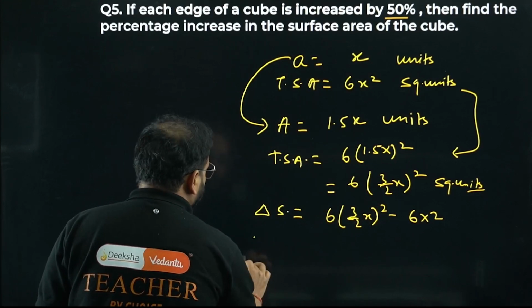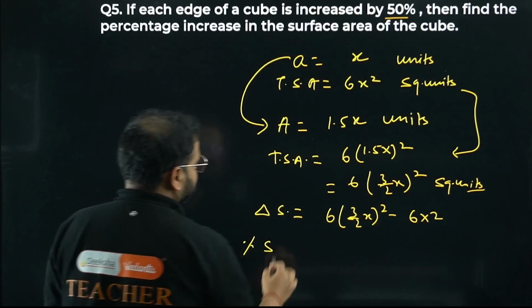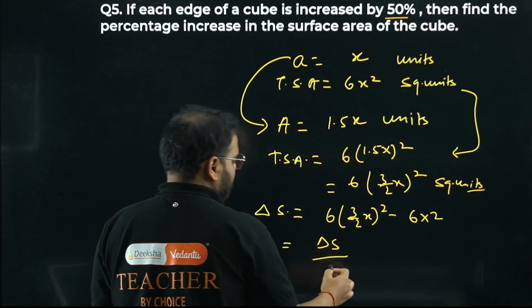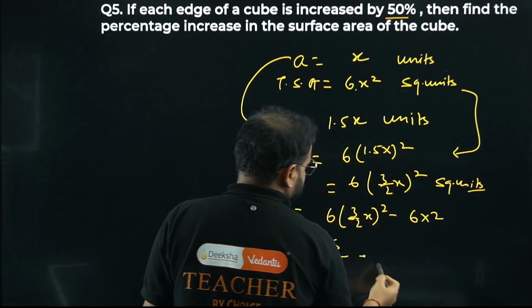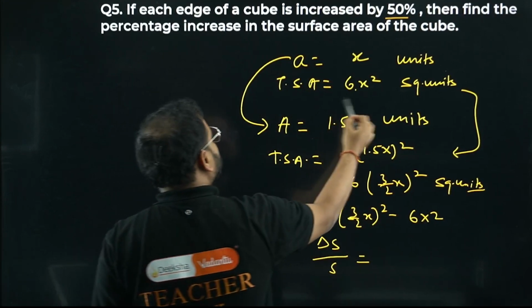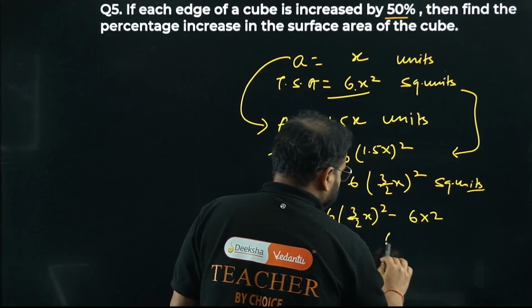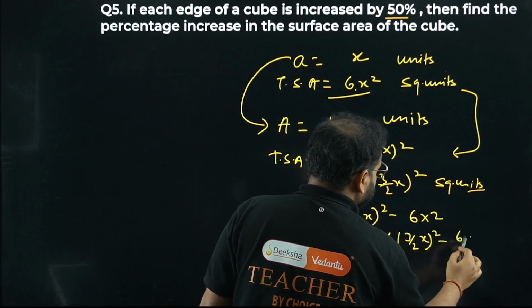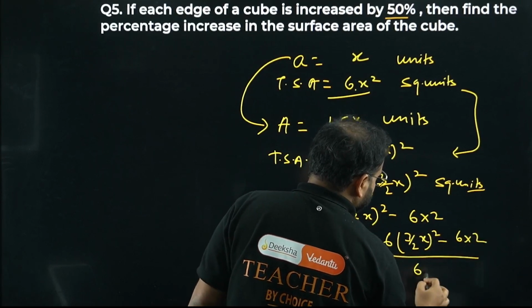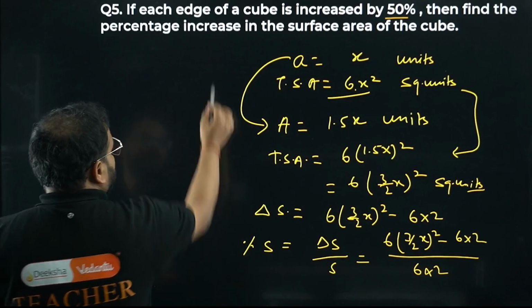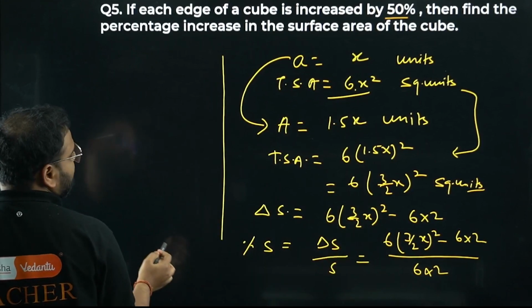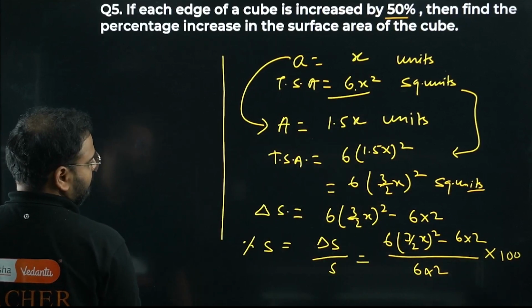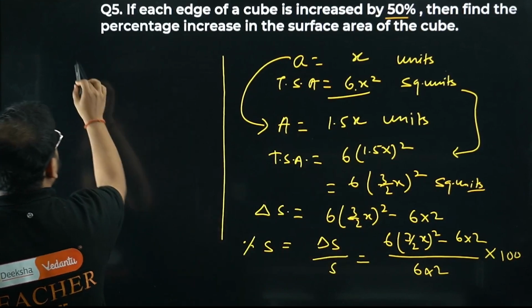But we're looking for the percentage increase in the surface area. So we'll do the difference in the surface area divided by the original surface area, which is 6x squared. So: 6 times (3/2 x) the whole squared minus 6x squared, divided by 6x squared, into 100 for the percentage. On the numerator I can take 6x squared common.